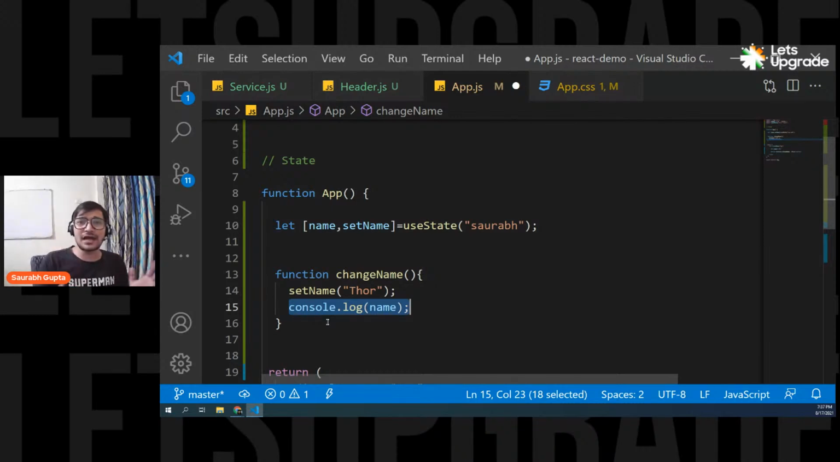See, if you guys know basic JavaScript, you'll know that this setName is asynchronous. See guys, this setName is asynchronous. It's a basic JavaScript concept. That means this console.log is getting called before this setName. If this setName is taking a little time, this console.log is getting called before setName. That's what is happening.